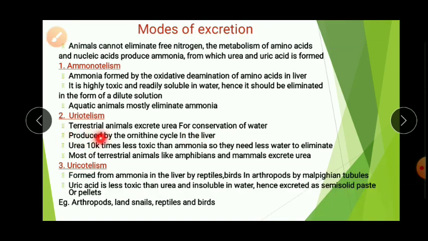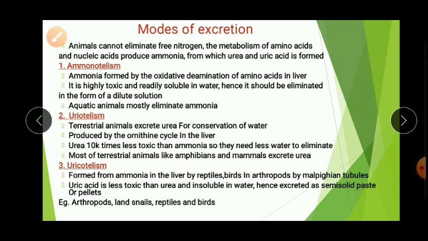It is produced by the ornithine cycle in the liver. The liver converts harmful ammonia into harmless urea by the process called ornithine cycle. Okay, you should remember this name. And this urea is eliminated in the form of urine. You can see here urea is 10,000 times less toxic than ammonia, so they need less water to eliminate. Most terrestrial animals like amphibians and mammals excrete urea.